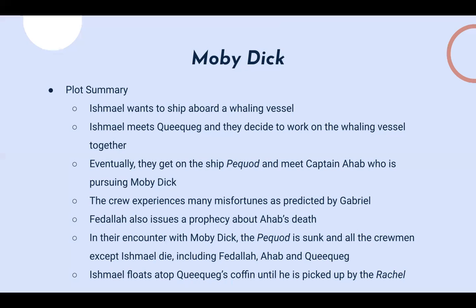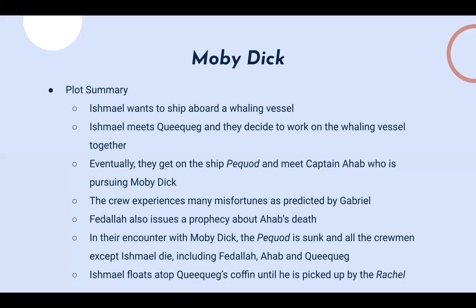So they go on their journey, and there are a lot of things that happen, but what's notable is that the crew experiences many misfortunes and doom. This has been predicted by a man named Gabriel. Gabriel is a prophet from another whaling vessel that the Pequod encounters along its journey. Along the way they run into a lot of other whaling vessels, and on one of these ships they meet Gabriel, who says that whoever tries to chase Moby Dick will experience misfortune, because he considers Moby Dick to be almost like a god. They can't really hurt Moby Dick, so they will just experience misfortune and even death.